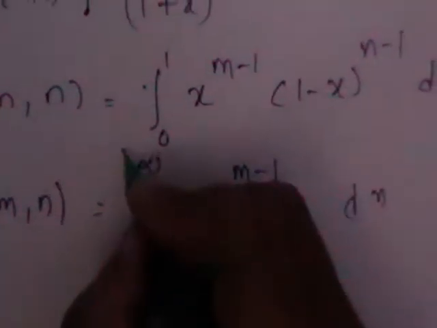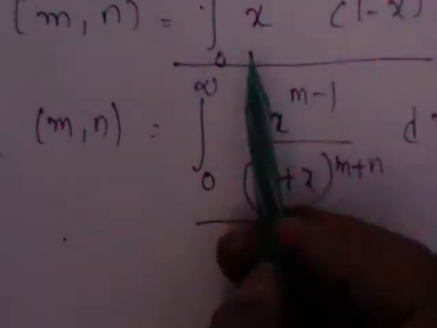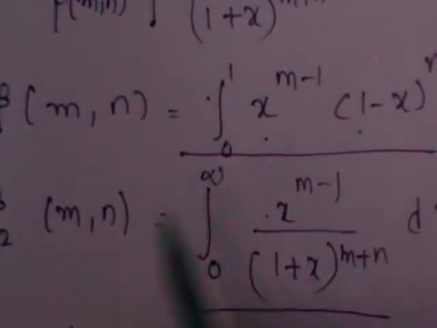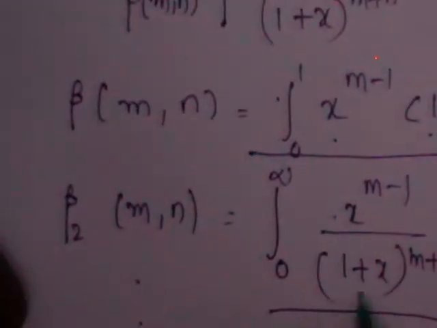These two integrals with changing limits both stand for β(m,n) only. In beta 1 we used the first integral; in beta distribution of second kind we are going to use this integral. So here we have 1/β(m,n).